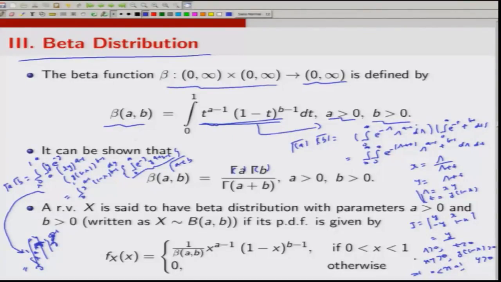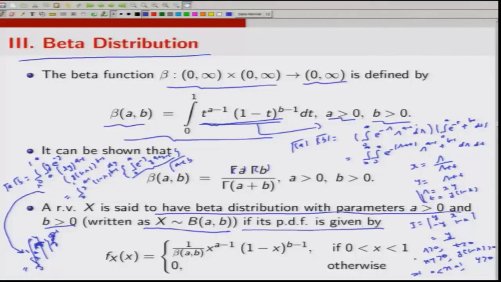So, from this I can construct a PDF. I say a random variable X is said to have a beta distribution with parameters a greater than 0 and b greater than 0, written as X following beta(a, b), if its PDF is given by f_X(x), which is 1 upon beta(a, b), x to power a minus 1, (1 minus x) to power b minus 1, if x is between 0 and 1, and 0 otherwise.